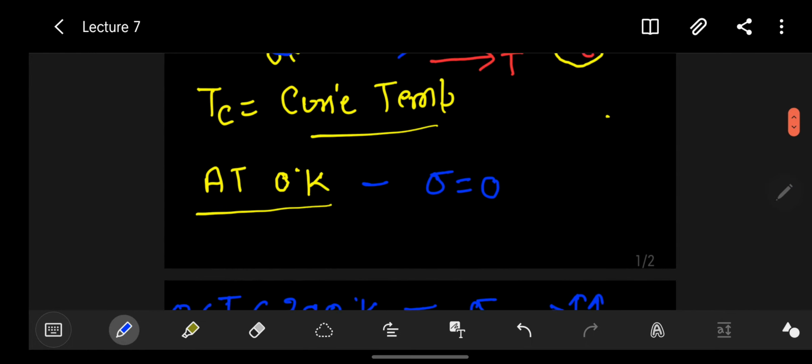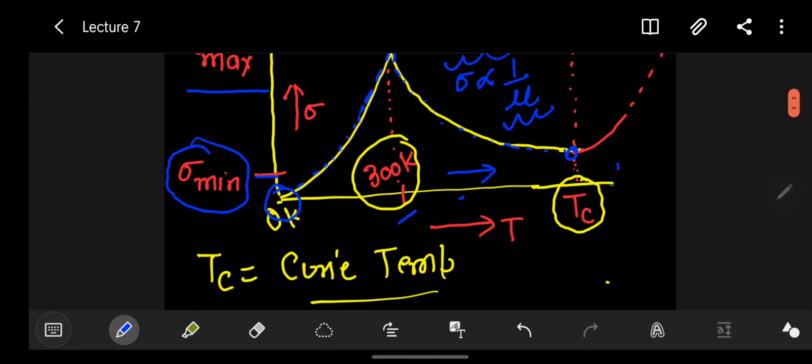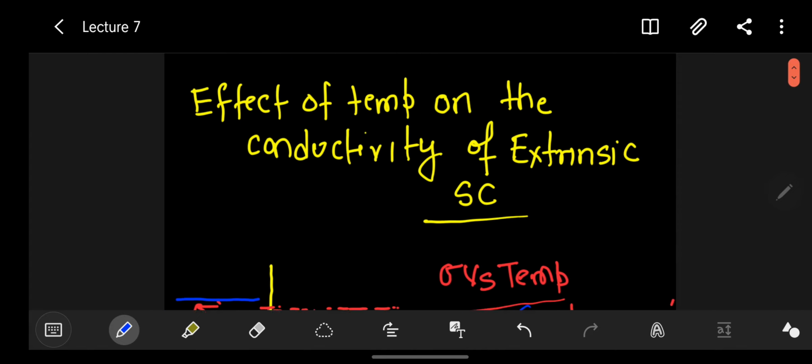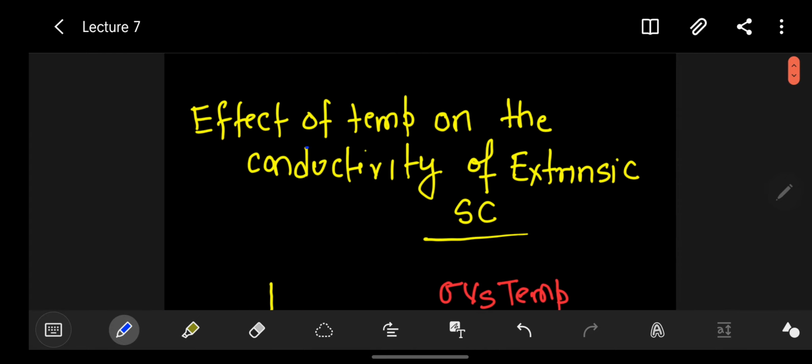Now as we move beyond the Curie temperature, away from it, the semiconductor material behaves like an intrinsic one and its conductivity is increasing. Hence conductivity is increasing further. So this is a quick demonstration of the effect of temperature on the conductivity of extrinsic semiconductor material. Now a question may be asked: what is the Curie temperature?